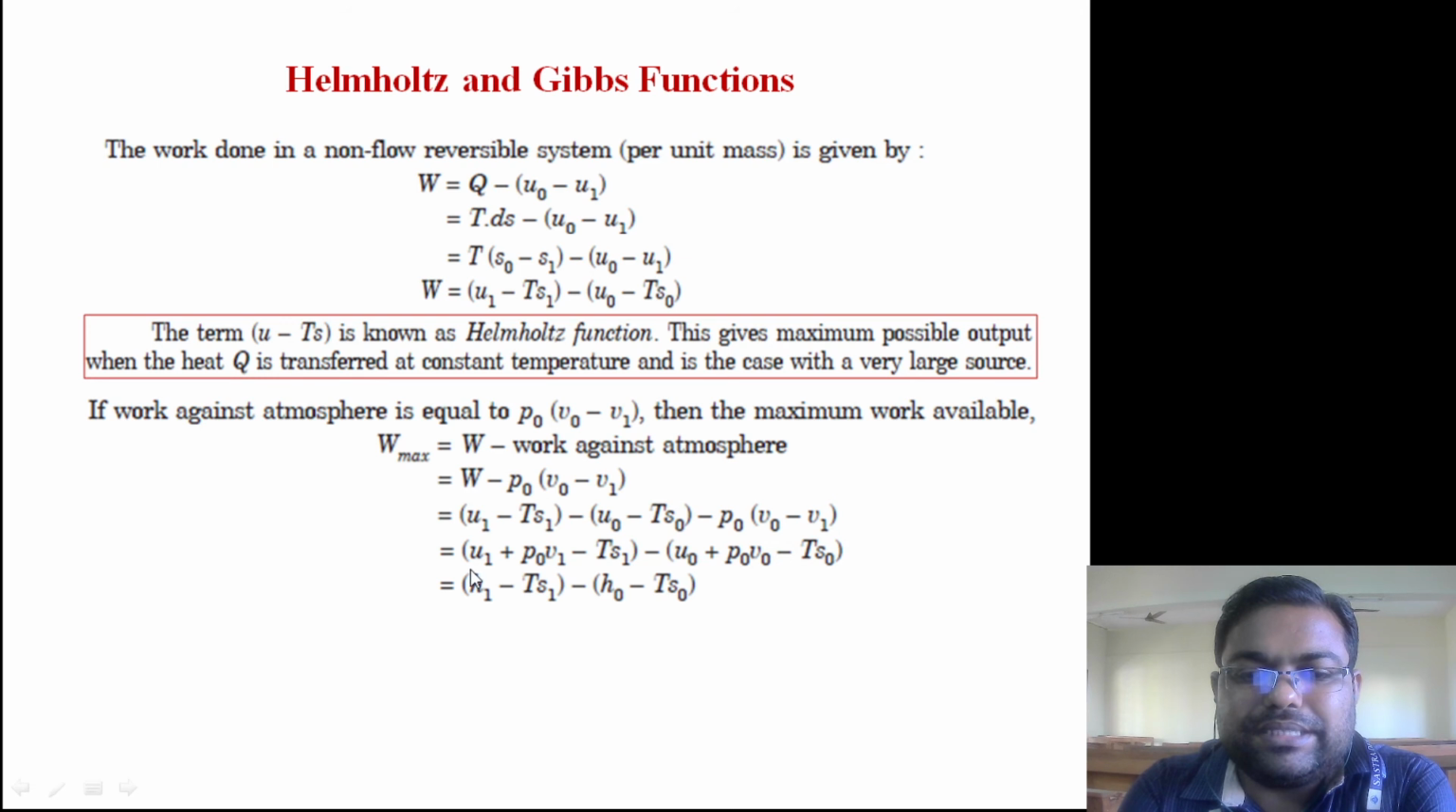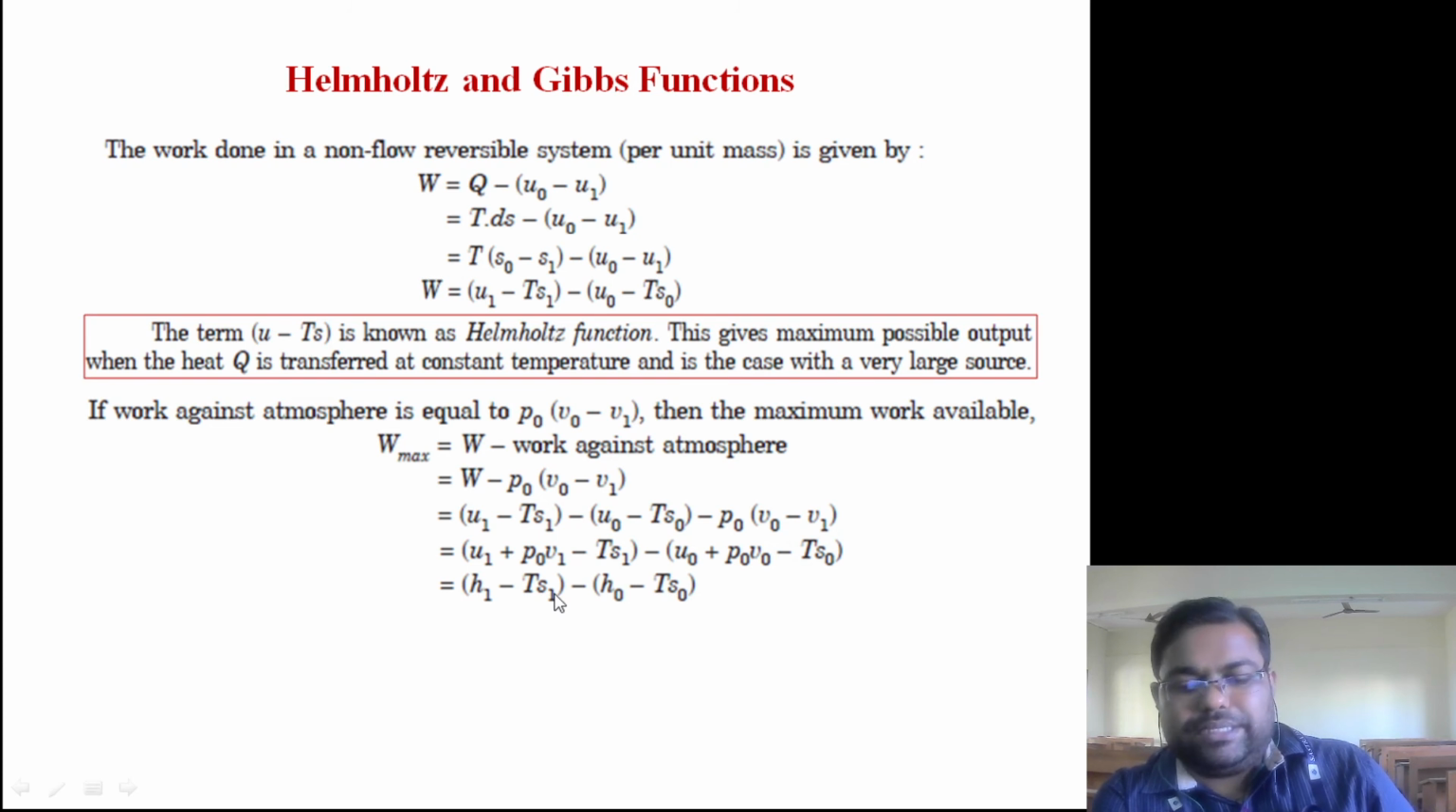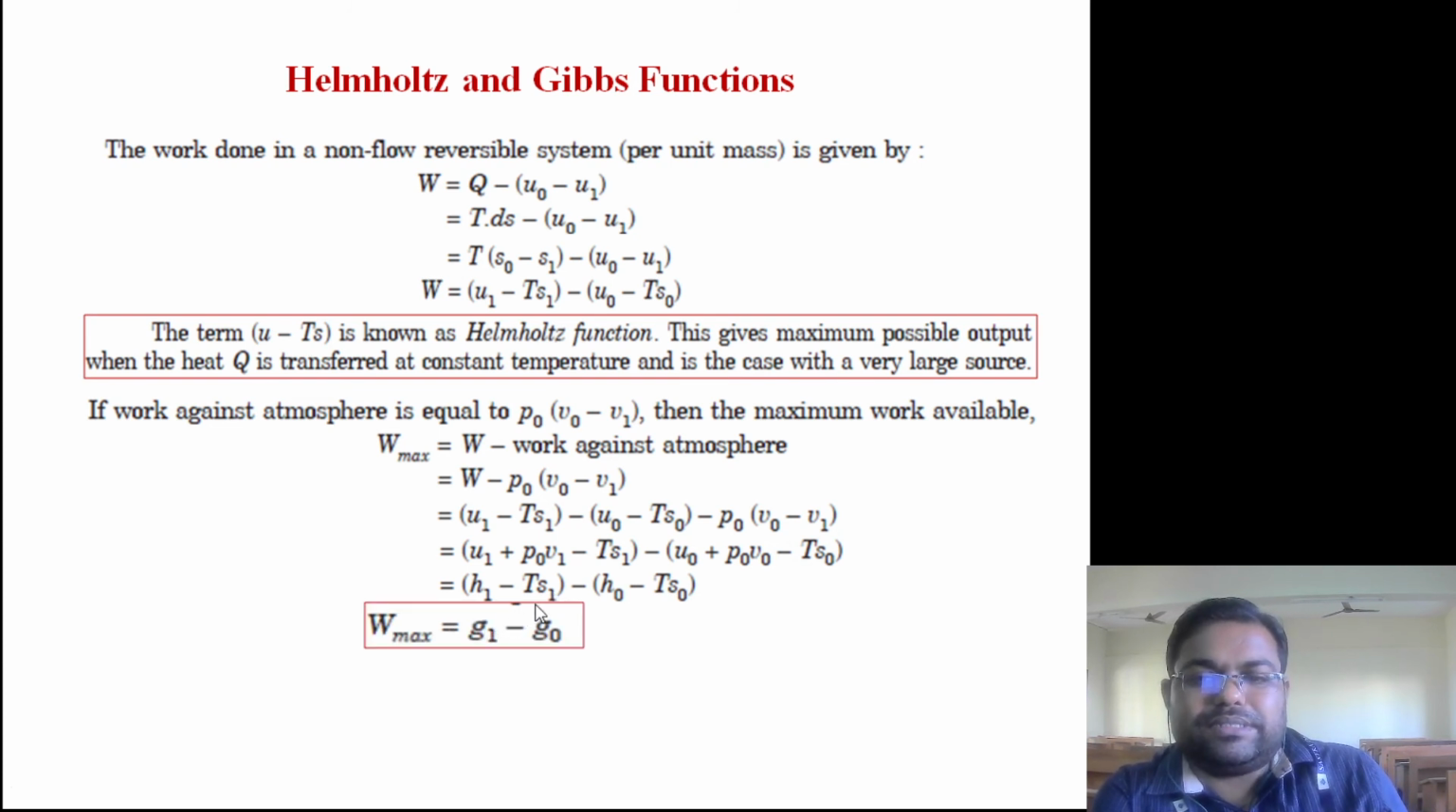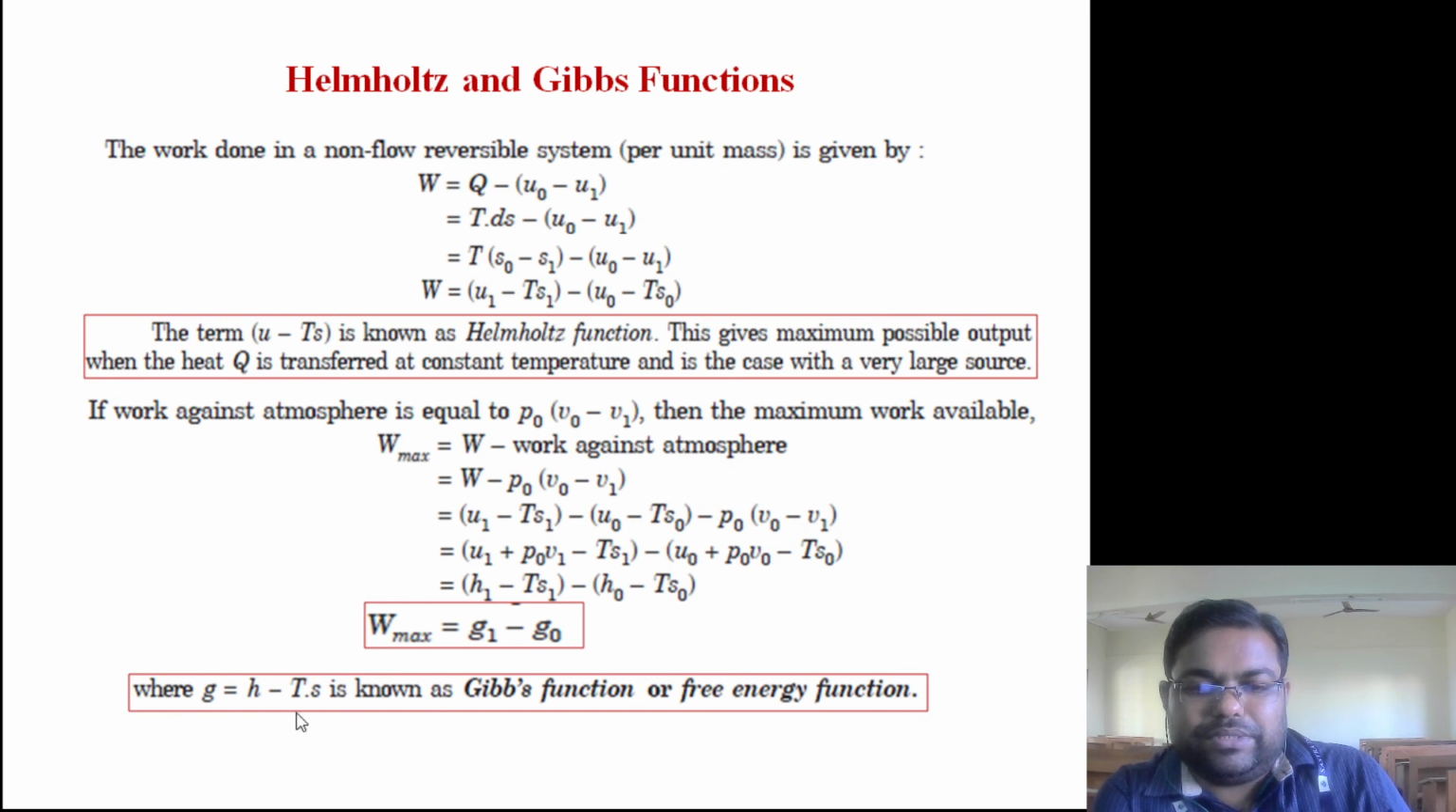So this basically is nothing but h minus Ts. If we rearrange the terms, and when we are considering constant pressure, this is nothing but p, and this is known as p naught. So this can be written as enthalpy h1 minus Ts1 minus enthalpy h naught minus T s naught. So h minus Ts, this is another function we can say. This h minus Ts is known as Gibbs function. We can represent this as g1, and this as g naught, right. So here g is equal to h minus Ts, known as Gibbs function or free energy function.